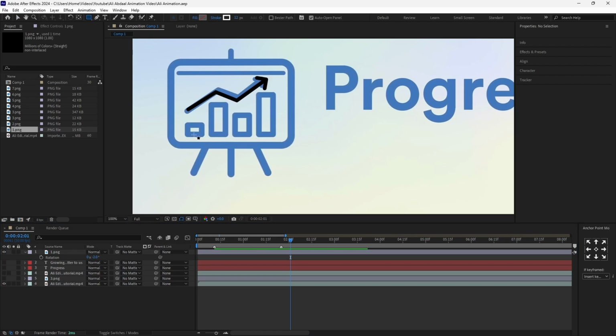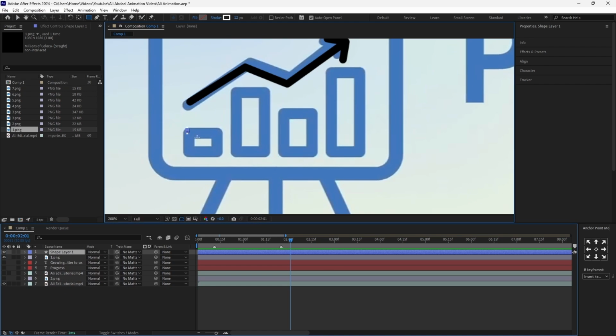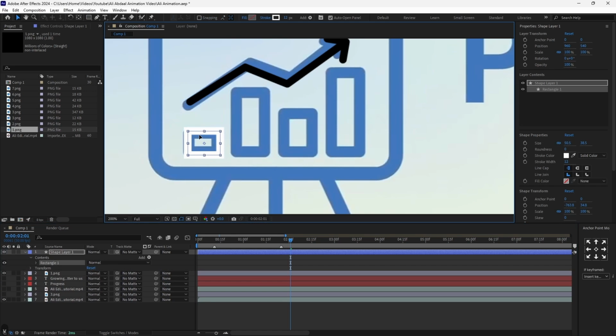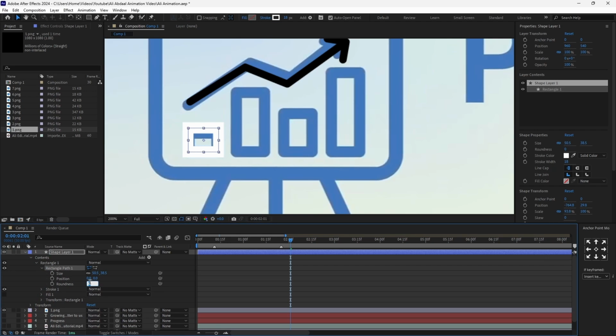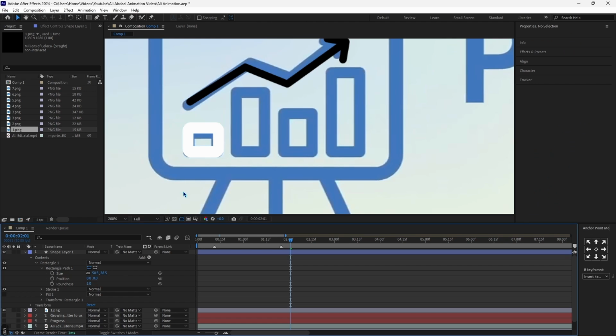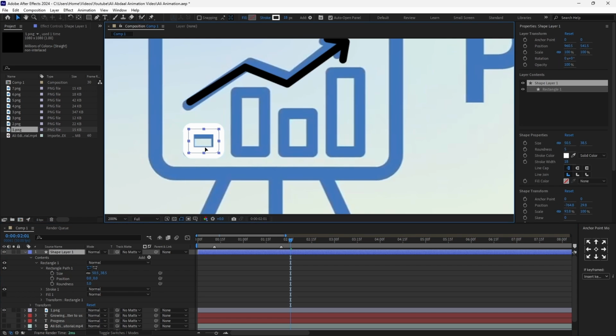So let's go ahead and go on the rectangle tool, make sure that we have no layers selected, and then I'll create a simple rectangle. Now let's go ahead and position it so that it's wide enough. Now we have to position it in such a way that the bottom, the left, and the right part of the rectangle are in the right spot. So the first thing that I want to do is increase the stroke to something like 18 so that it's more like our reference, something like this. And then I'll go on rectangle path and round this to something like 5, which is perfect. I'll drag it below, just like so.